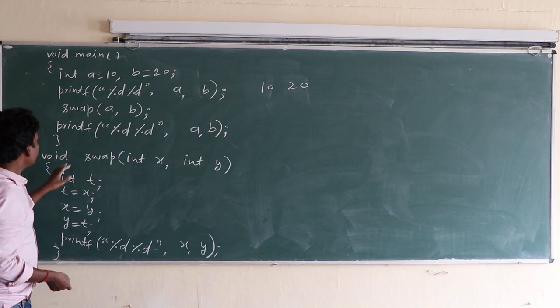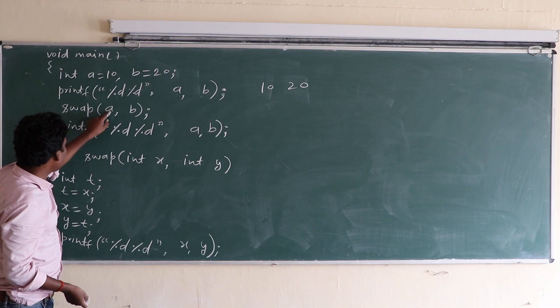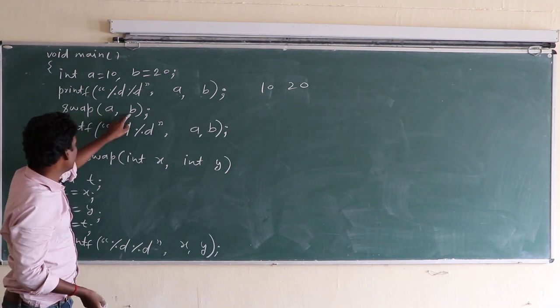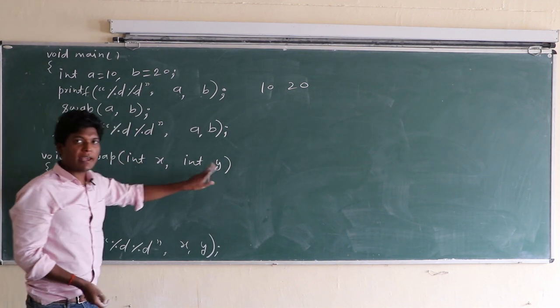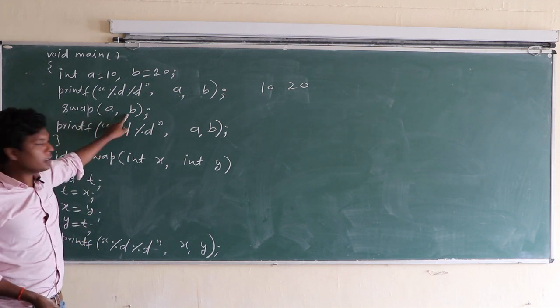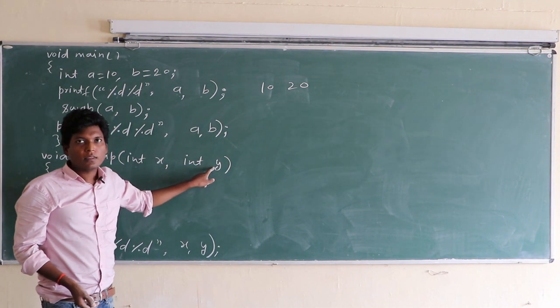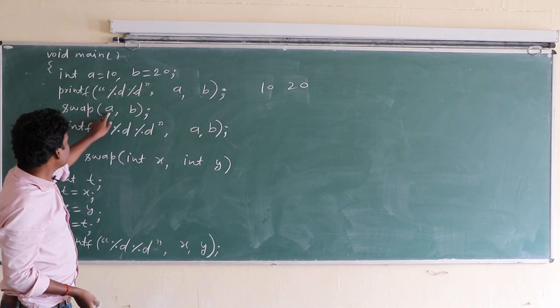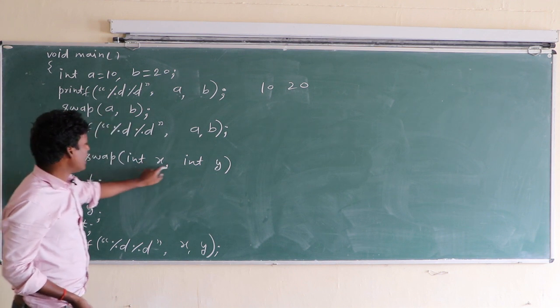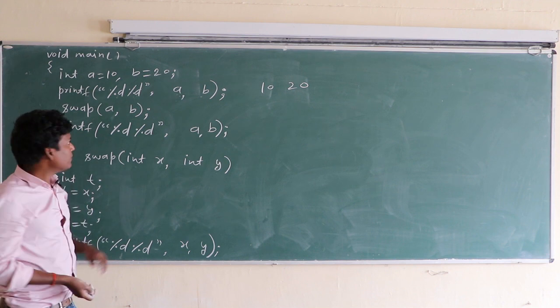So what will happen? Control comes here, so the value of a is received in x, the value of b is received in the y variable. Okay, here a and b are both arguments and x and y are both parameters.